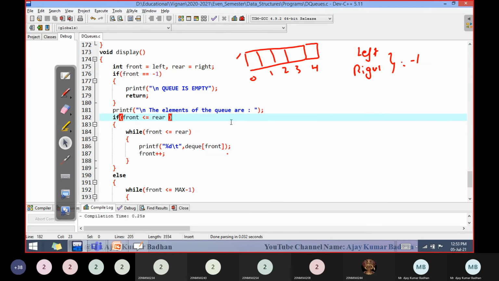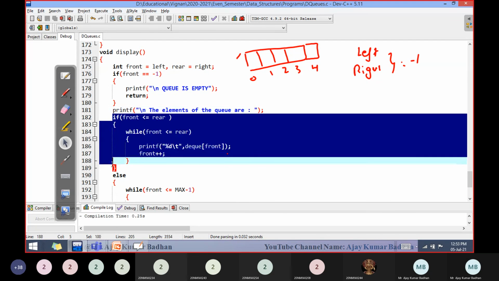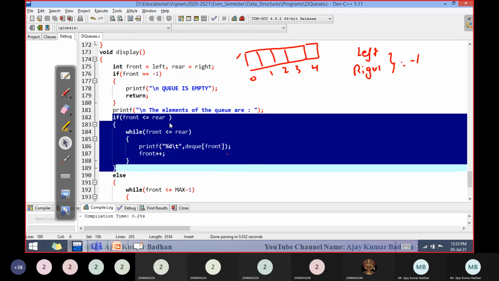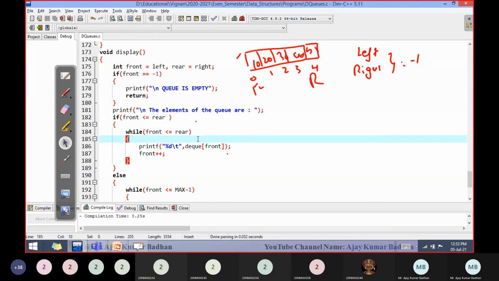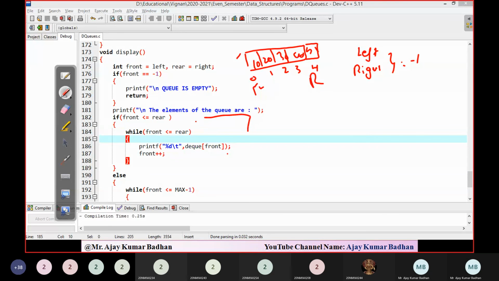If it is a normal queue representation and you want to print it, you'll be executing this particular logic. If front is less than or equal to rear, what does that mean? Front is pointing here, rear is pointing here: 10, 20, 30, 40, 50. So this entire condition is with respect to that, and it's simply printing that particular case.